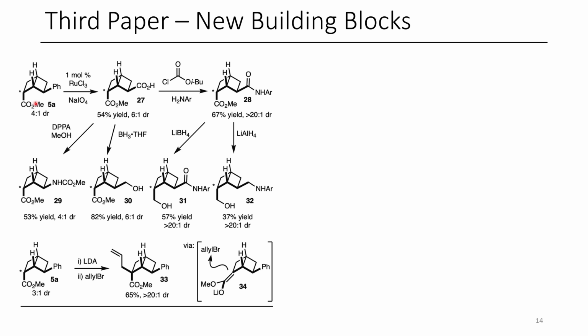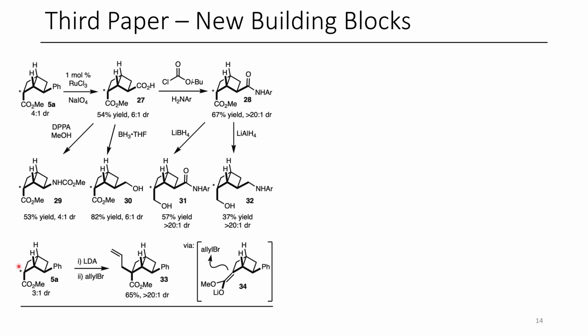In this case, they don't epimerize, they just do the oxidative cleavage of the arene to get this trans isomer. This can then be activated through a mixed anhydride to form this amide derivative, which can then be reduced with LAH to get the amine. Alternatively, lithium borohydride can be used, and this will just reduce this ester group to a primary alcohol. And depending on the conditions that they choose, they'll get different products.